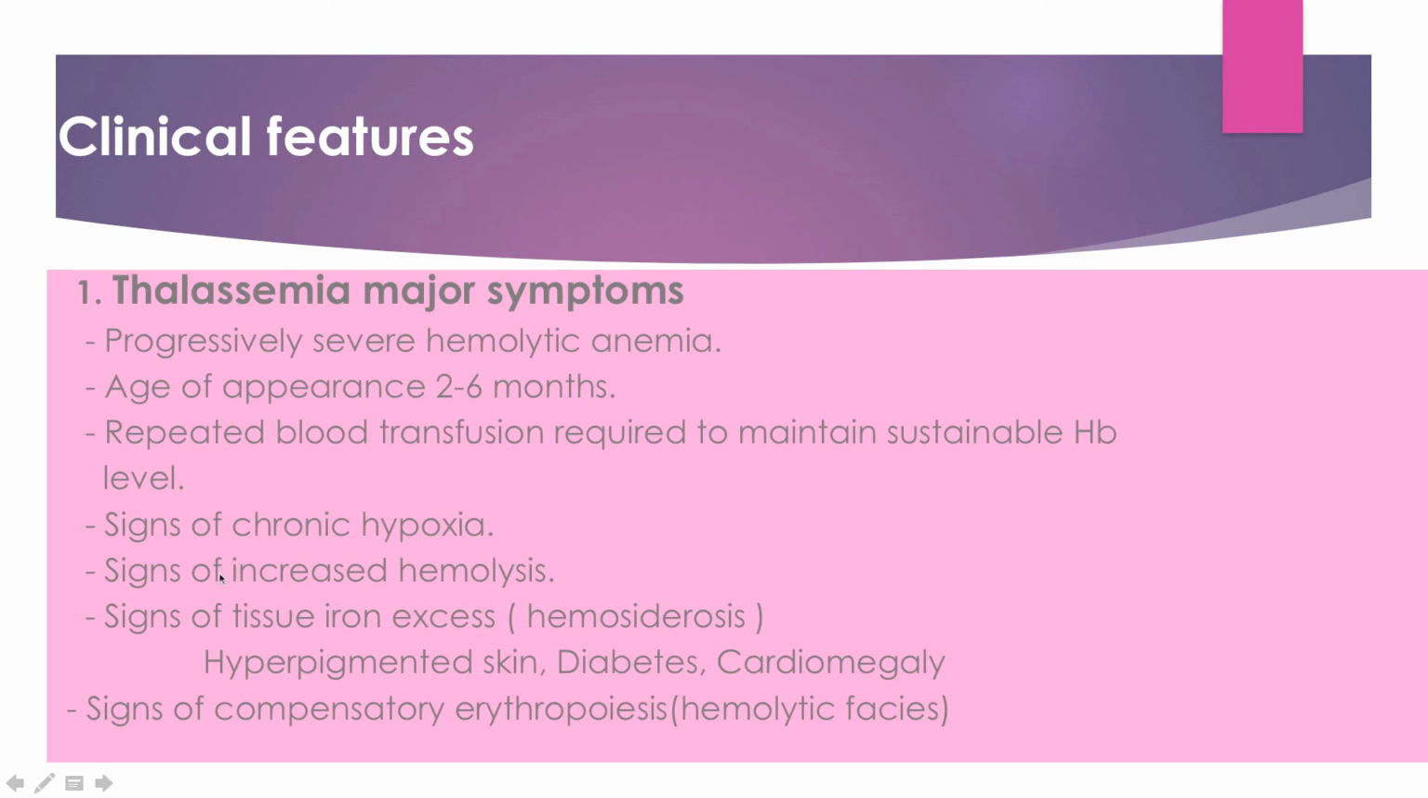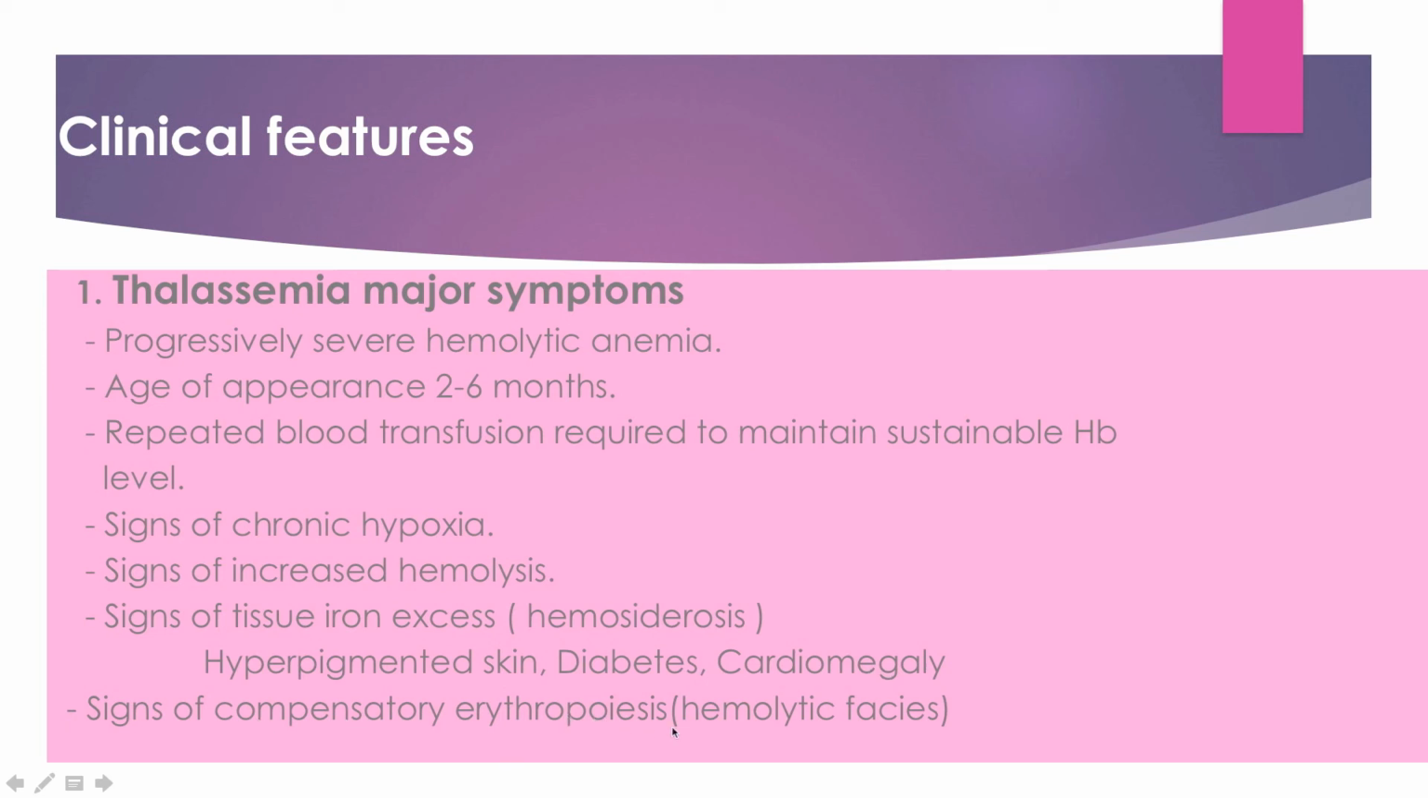Increased hemolysis signs are there, for example jaundice, icterus. Signs of tissue iron excess, right? There will be iron excess in the body. Hemosiderosis, a condition where hemosiderin is more. Hyperpigmented skin is one of the signs of tissue iron excess or iron overload. Diabetes, bronze diabetes, cardiomegaly. Signs of compensatory erythropoiesis, right?